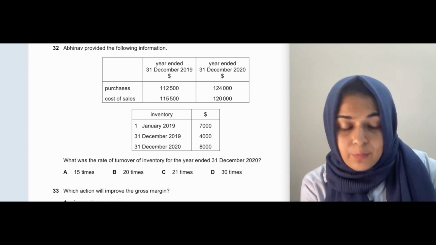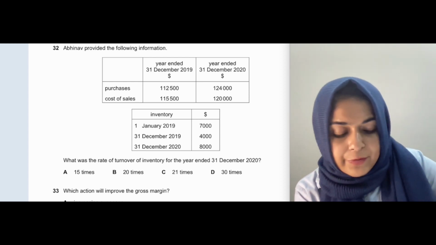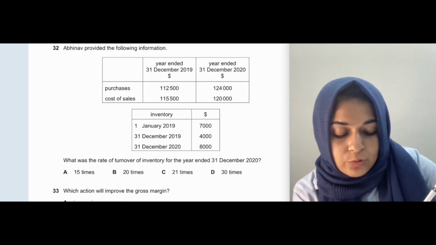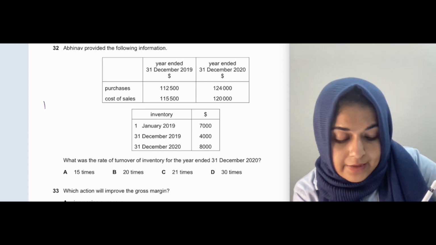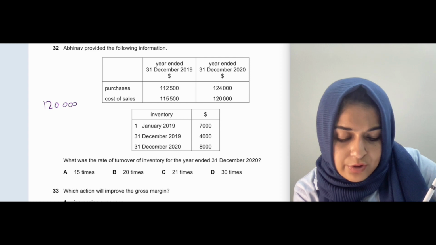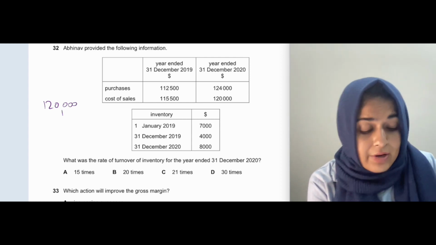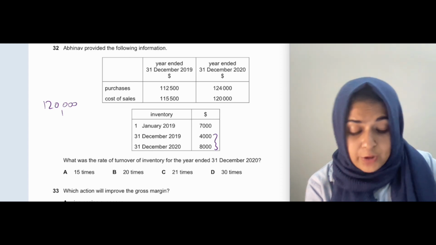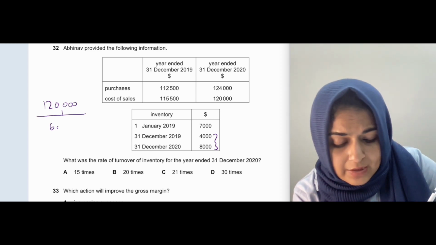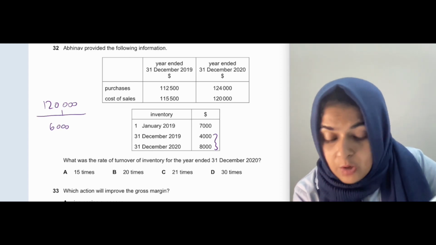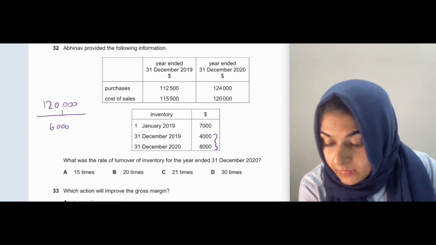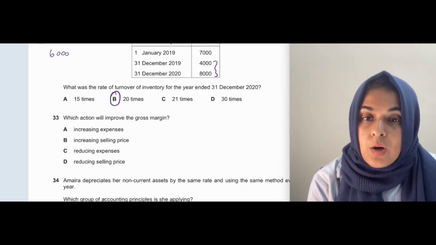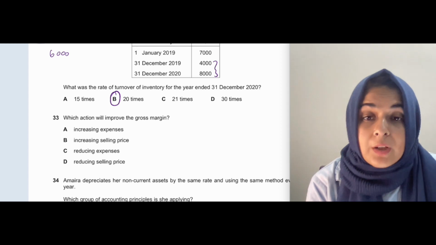So they are asking for 2020. If you remember the formula for rate of inventory turnover, basically that is cost of sales divided by average inventory. So your cost of sales is 120,000, your average inventory is 4,000 plus 8,000 divided by 2, which gives me 6,000. So 120,000 divided by 6,000 will give me 20 times. Okay, which action will improve the gross margin?